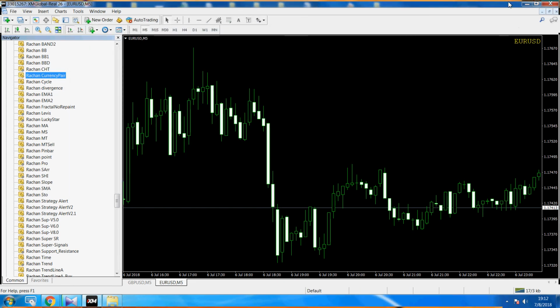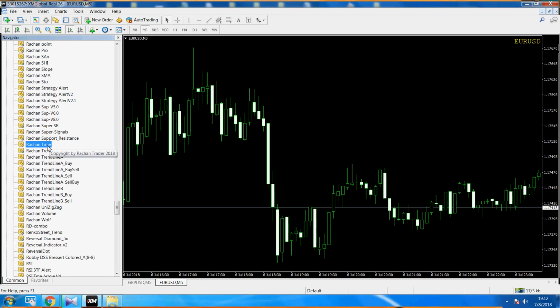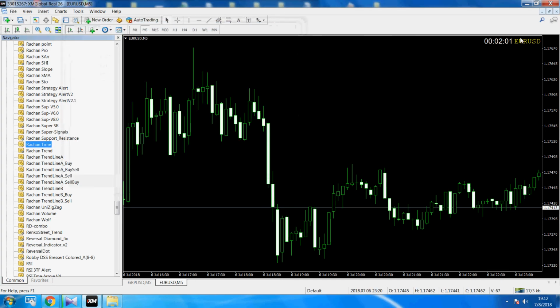You can see here EU, the name of the currency pair should show like this. Okay, and another indicator Rachan time that I mentioned before. Left click and drop again and click OK. Here it shows the time. Today I record on Sunday. It means the broker is already closed, the market is closed, so time is not counted. Okay.